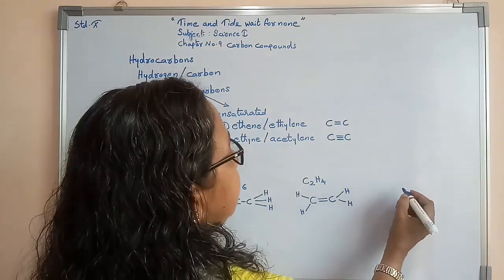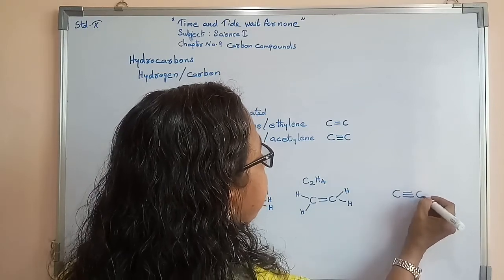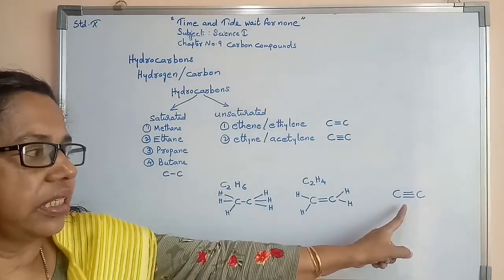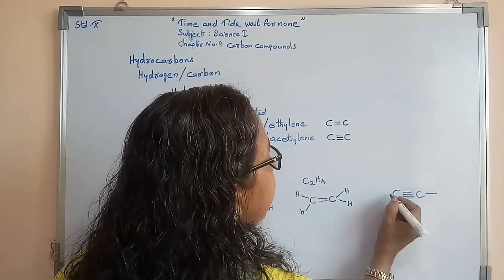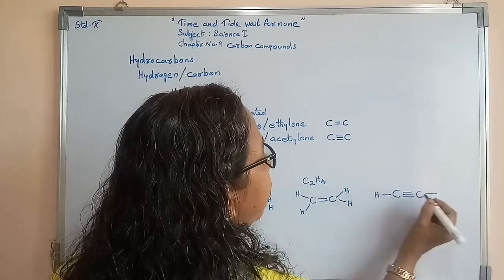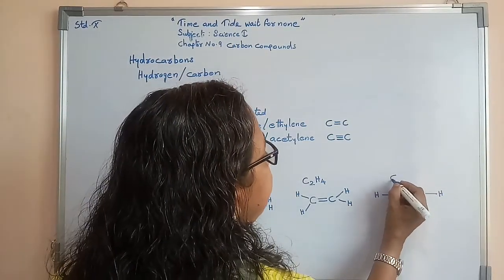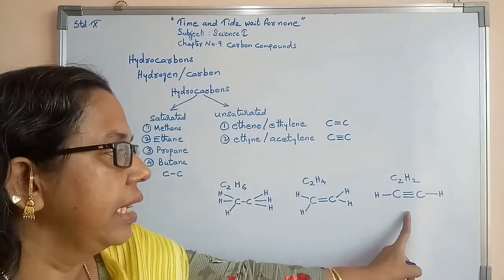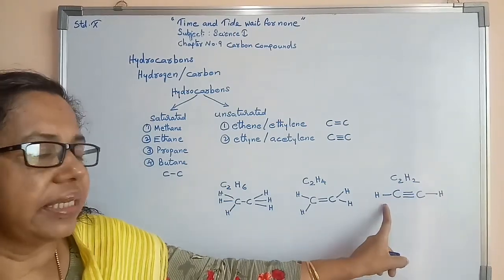Now when we come to ethyne, there you can see that between 2 carbons there will be 3 bonds, a triple bond. There again you can find less hydrogen, only 1 hydrogen here and 1 hydrogen here. We can write the formula as C2H2. This is the triple bonded condition. So here there is a lack of hydrogen.